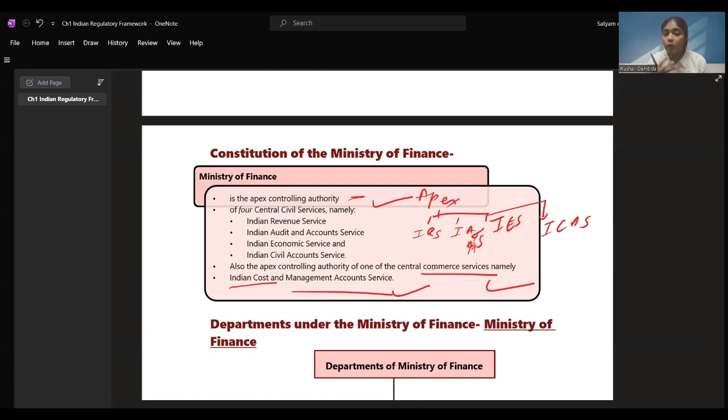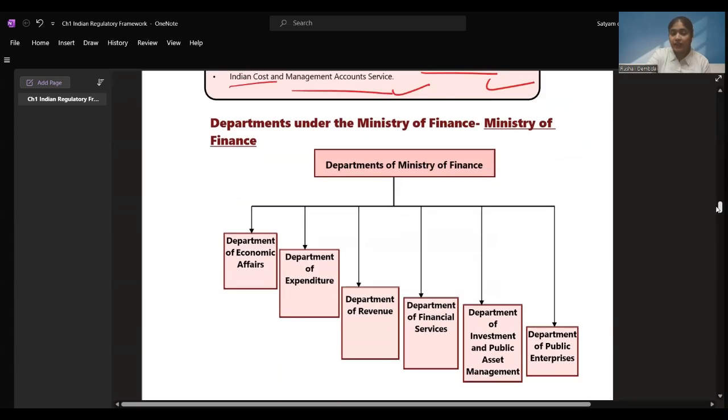How much amount is allocated in all? What is the revenue generated? Audits done of the government, of all the authorities, all the organizations, companies, small LLPs, individuals present in India. All these come under the Ministry of Finance. Okay. Now, departments under the Ministry of Finance. There are various departments under the Ministry of Finance. Let's just take a look at the Ministry of Finance website for once.